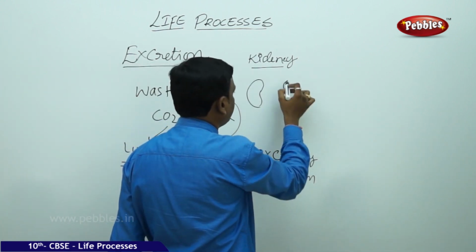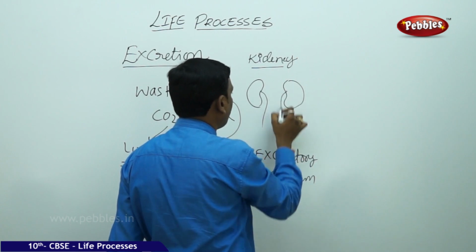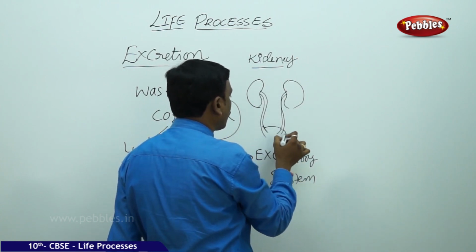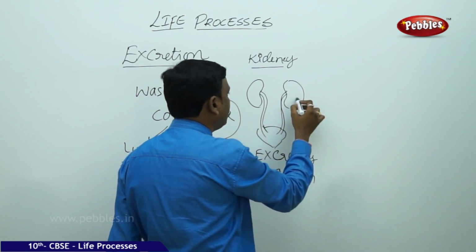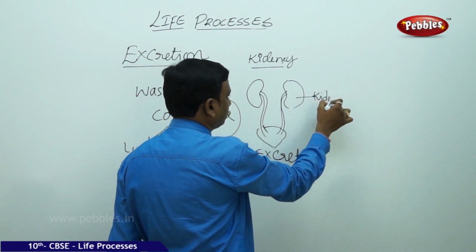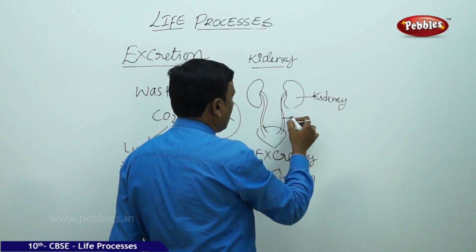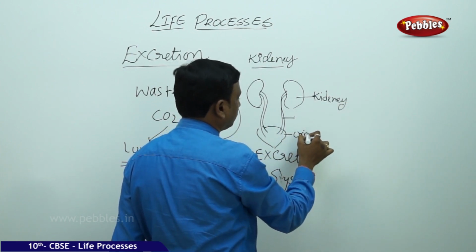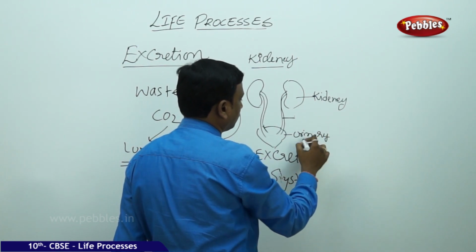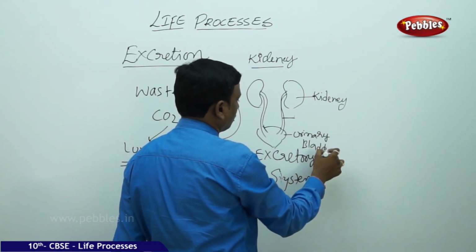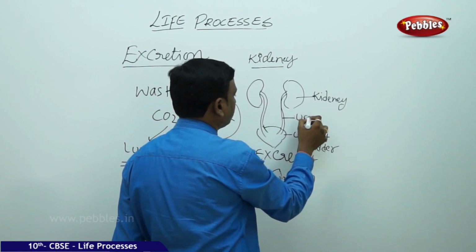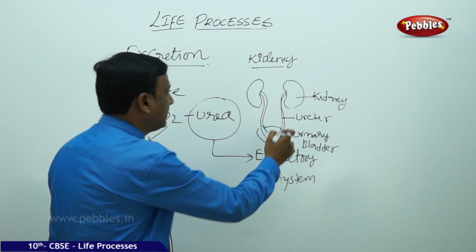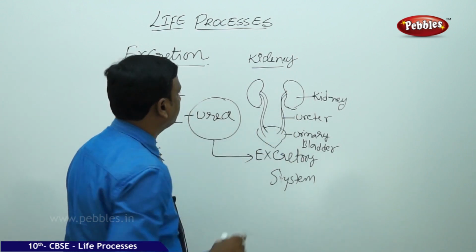What do these kidneys do? They are red colored, bean shaped organs present in your abdominal cavity, and the excretory system includes the kidneys, urinary bladder, ureter and urethra. So kidneys are the major organs of excretion.